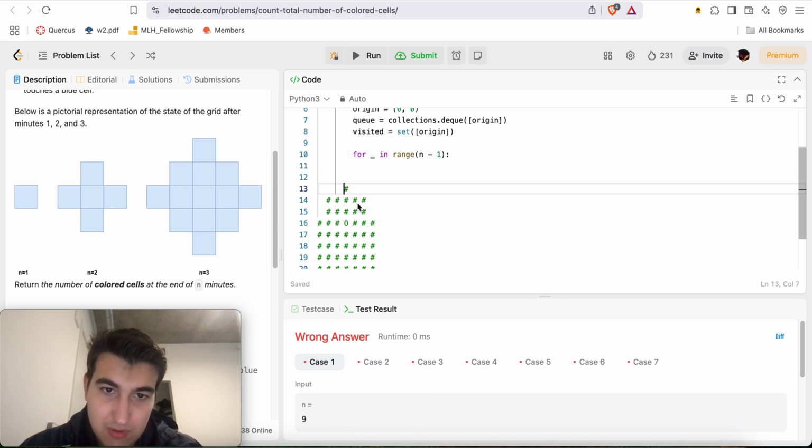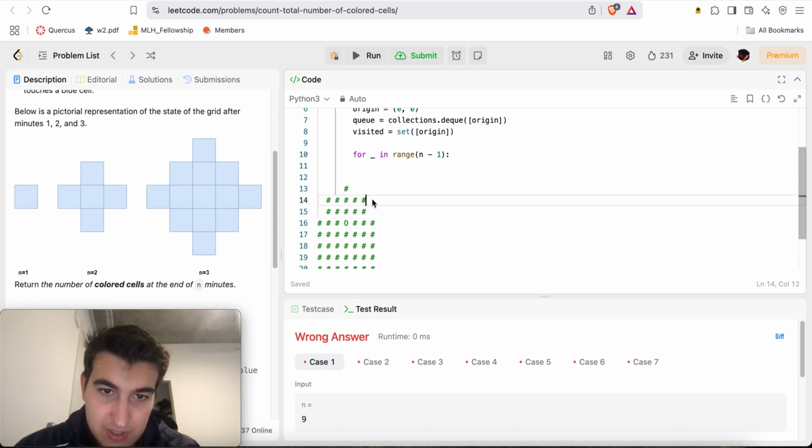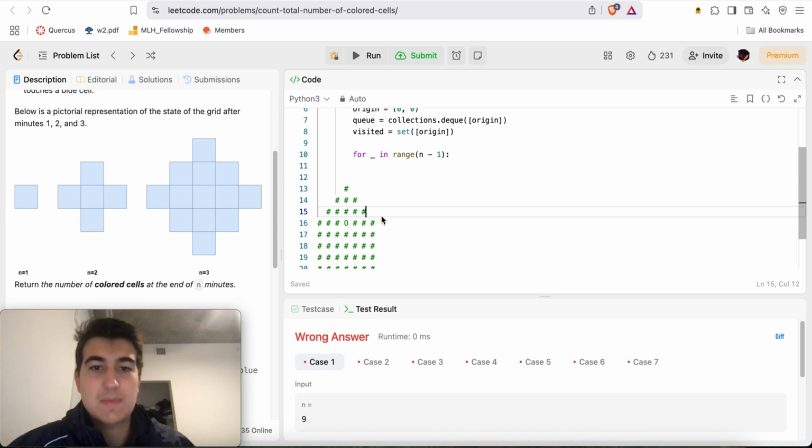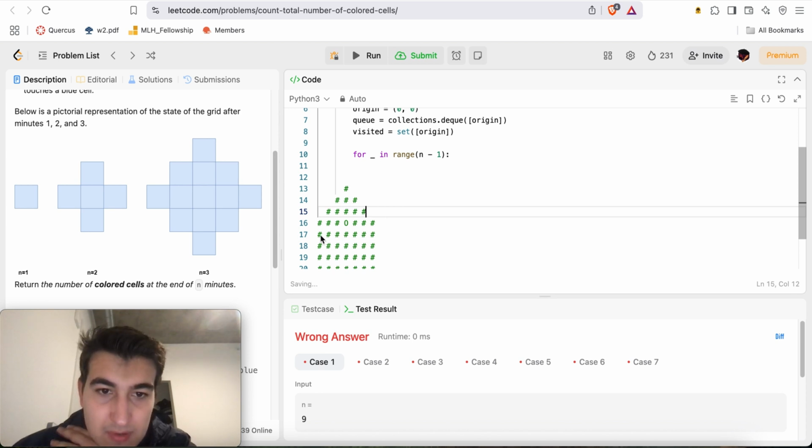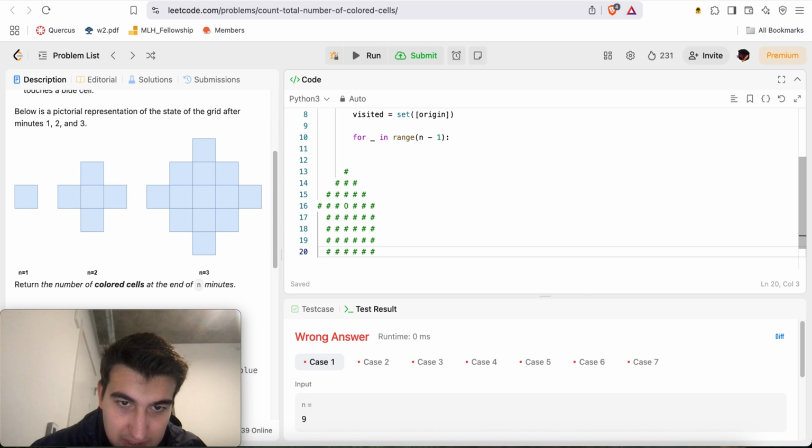You can go 1, 2, 3, 4. No, 1. So 1, 2, 3. I actually can't reach this guy, right? So yeah, this becomes a pyramid-like shape almost.